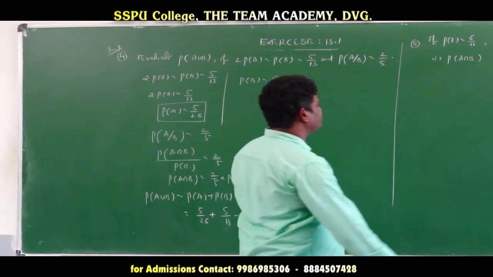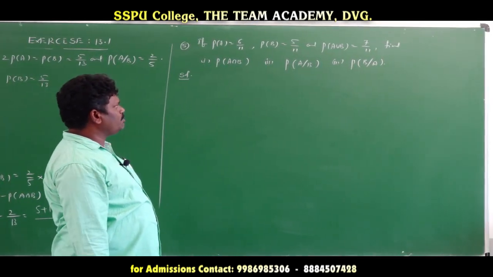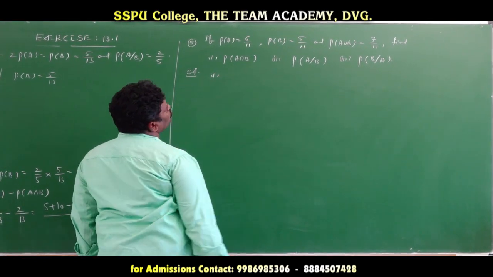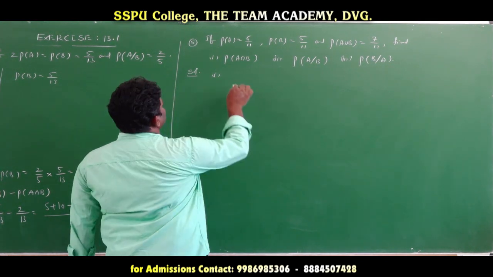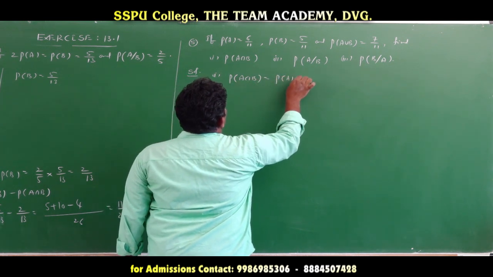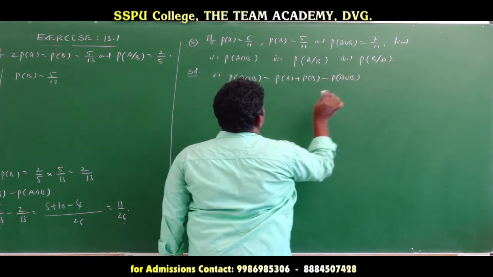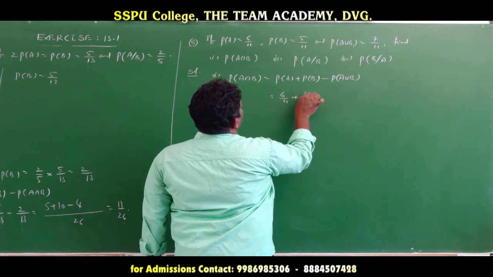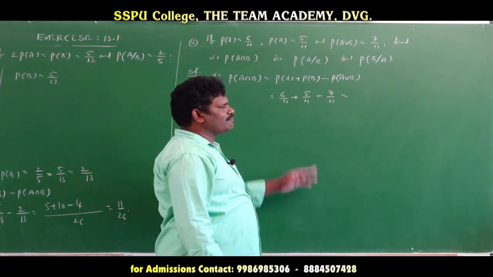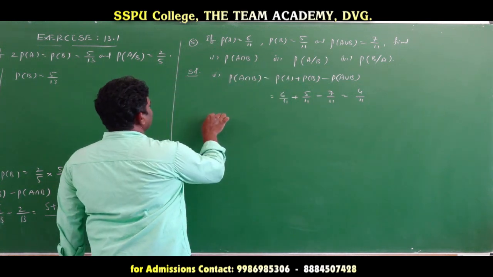Next, the fifth question. Here probability of A is given, probability of B is given, and probability of A union B is given. Find one by one. First, probability of A intersection B is probability of A plus probability of B minus probability of A union B. Probability of A is 6 by 11, B is 5 by 11, minus 7 by 11. That is 6 plus 5, 11; 11 minus 7 means 4. So 4 by 11.